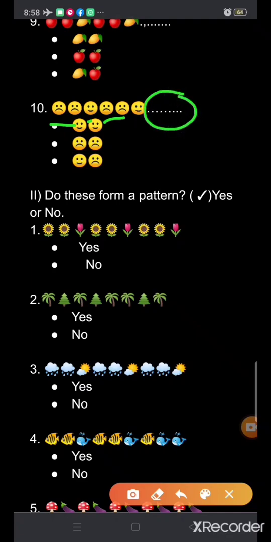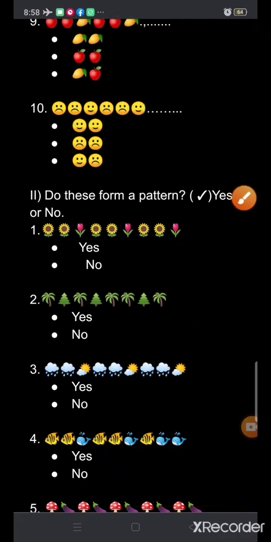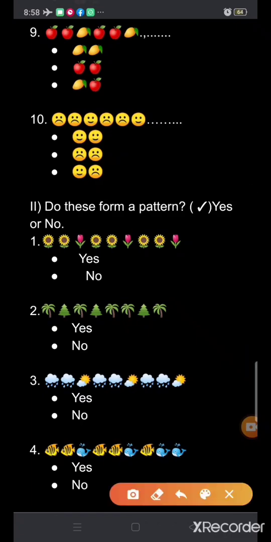Will two smile faces come, or two sad faces, or one smile and one sad face? Which one is the correct option? Yes, this one is the correct one. Two sad faces. Okay, the next pattern is two sad faces. So you will draw here two sad faces and tick on two sad faces.